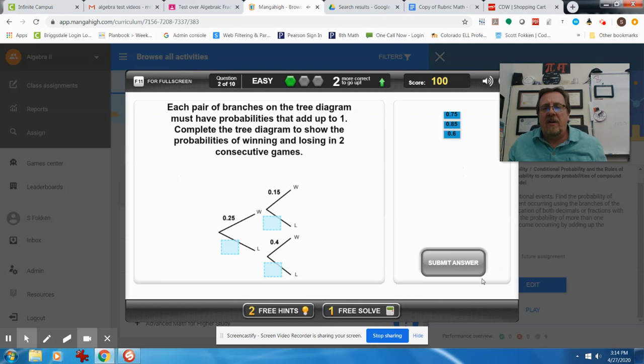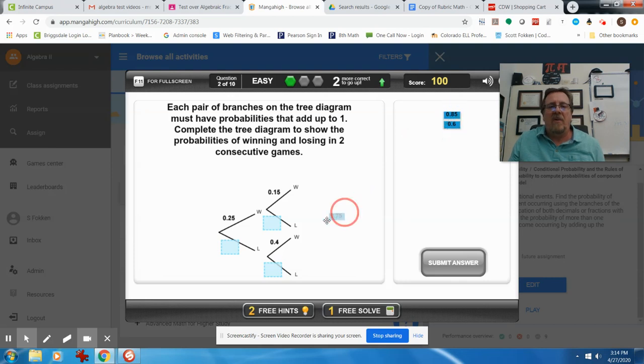Here's that tree diagram that I was kind of talking about before. In this case, it's just showing that there's a certain probability that you're going to win or a certain probability you're going to lose. But in each of these branches, the big idea here is that they have to add to 1.